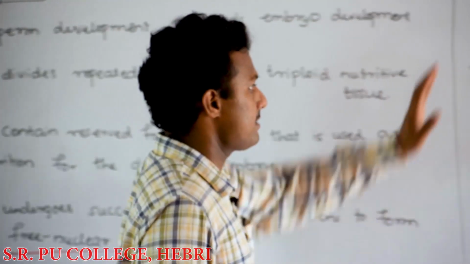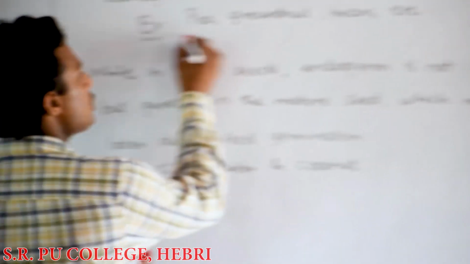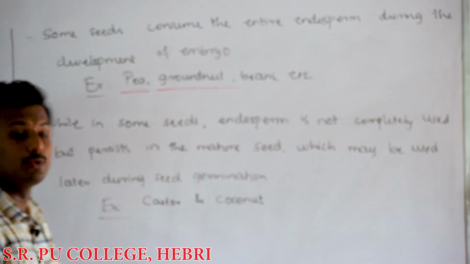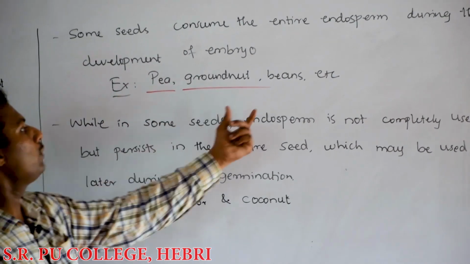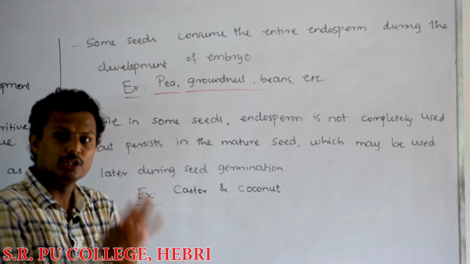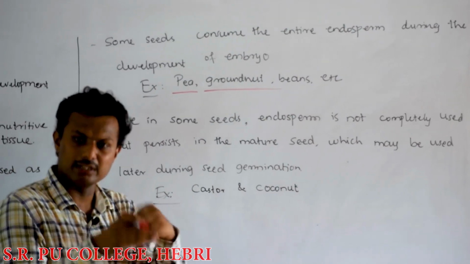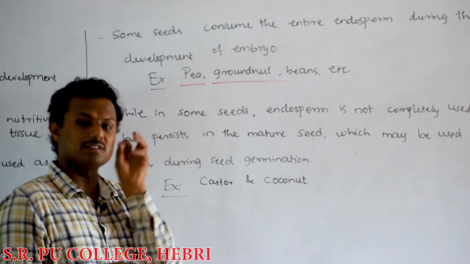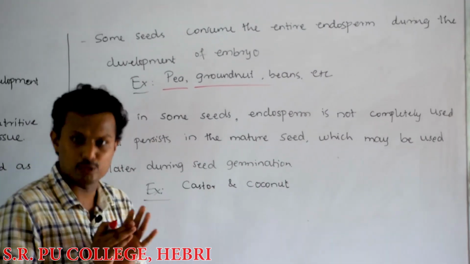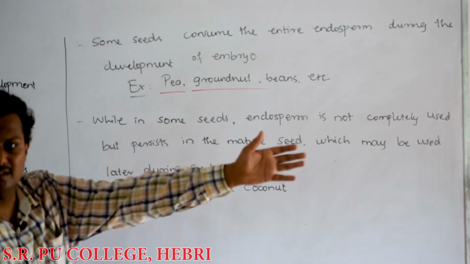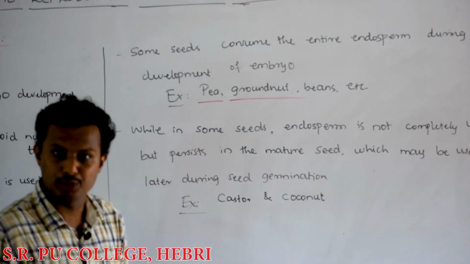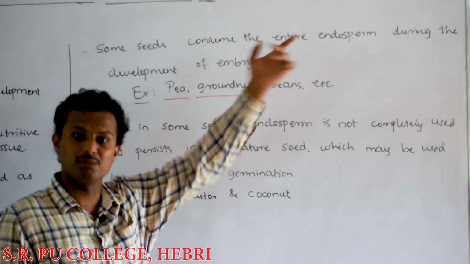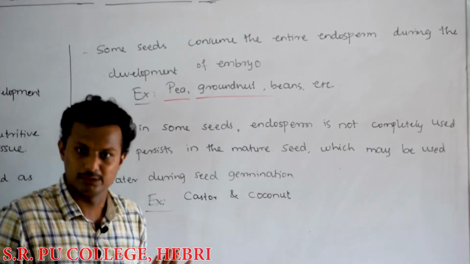Those plants in which the entire endosperm is used are pea, groundnut, beets, etc. That means during the development of the embryo itself, the seed utilizes all the endosperm, and there is no more endosperm available after the development of the embryo. That means during seed germination, there is no more endosperm available.